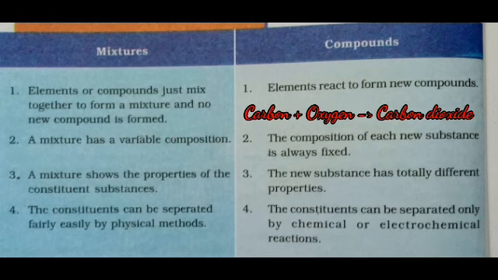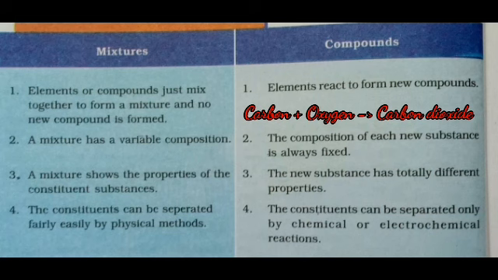Differences between mixtures and compounds. Mixtures: elements or compounds just mix together to form a mixture and no new compound is formed. Compounds: elements react to form new compounds. For example, if you want to make a mixture of sugar and salt, we just mix them together.